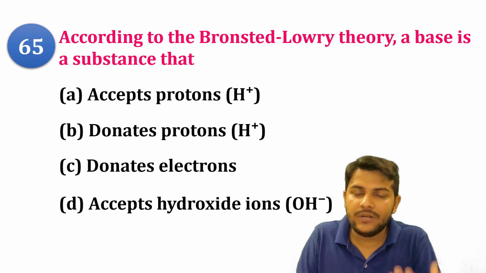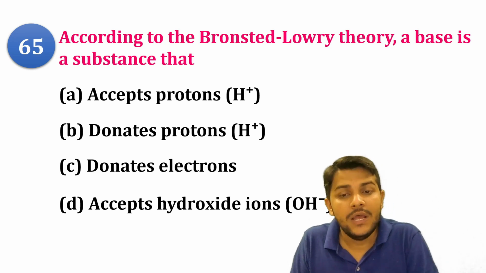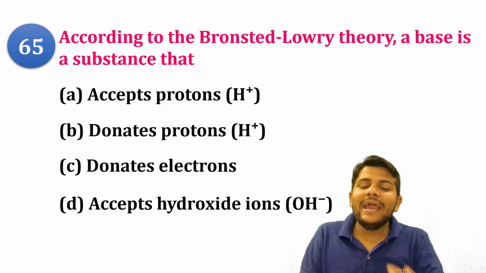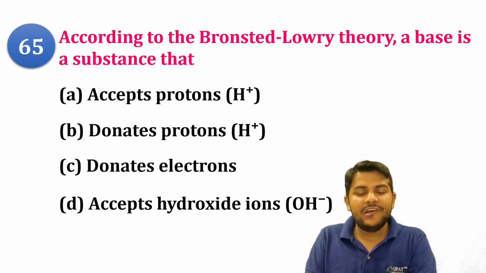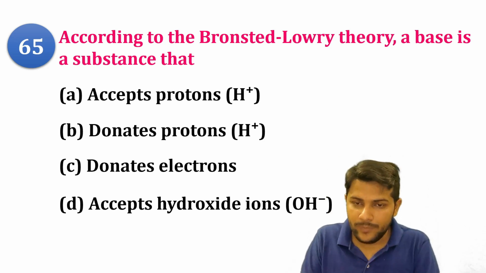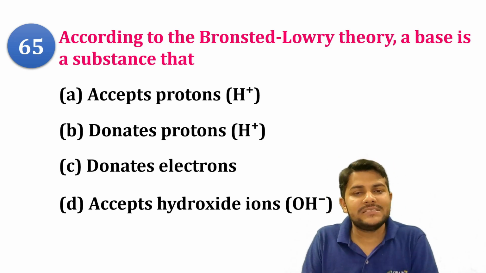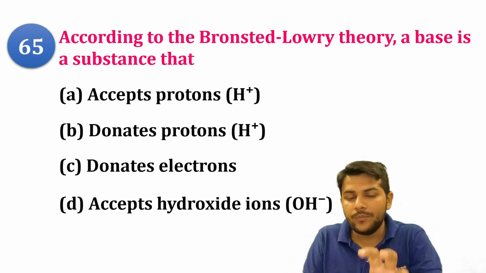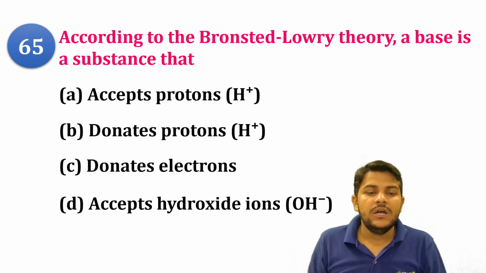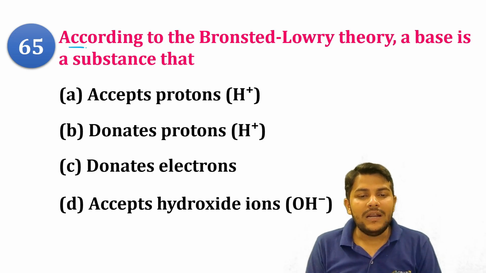So the first question from the chemistry part: according to the Bronsted-Lowry theory, a base is a substance that. Basically, Bronsted-Lowry theory is related to the non-aqueous method, whereas Arrhenius theory deals with aqueous solutions, like water.